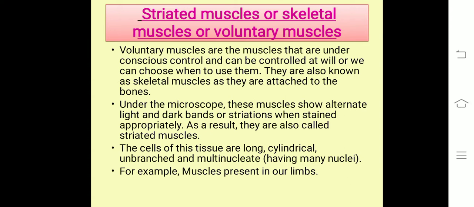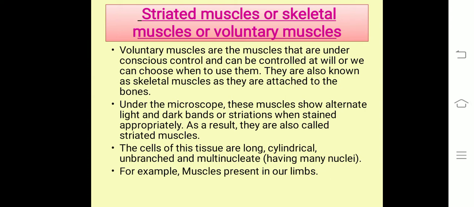Striated muscles are also known as voluntary muscles. And what are these voluntary muscles? Voluntary muscles are those muscles that are under conscious control and can be controlled at will, or we can choose when to use them. For example, the muscles of our legs move whenever we want them to move. Thus, these muscles are known as voluntary muscles, which are under our own control.